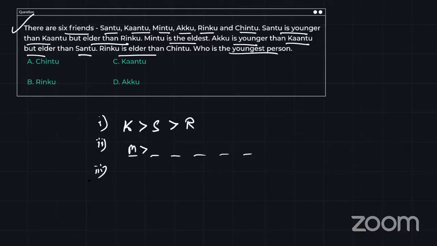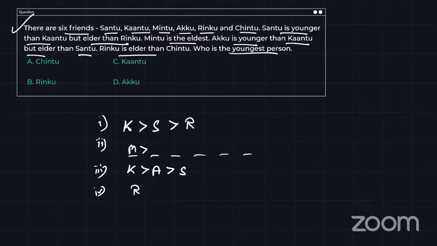Now the third thing they have given is Akku is younger than Kantu. That means Kantu will be older, and Akku is younger than Kantu but elder than Santu. If Akku is elder than Santu, can I say Akku is more and Santu is less? Fine. The last, fourth data they have given: Rinku is elder than Chintu.